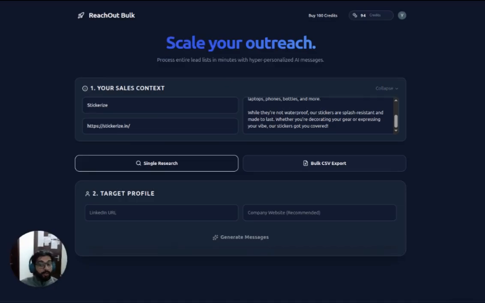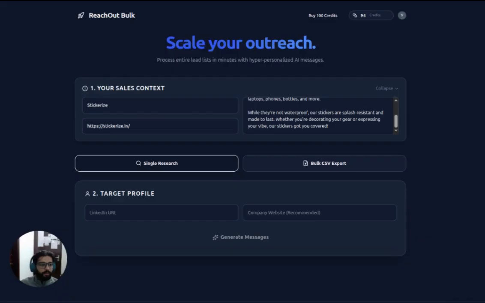Hey everyone, if you're an agency owner or a freelancer in India, you know the pain of cold outreach. You spend 10 minutes stalking a LinkedIn profile just to write one line that isn't "I love your work." It's exhausting and it doesn't scale. I built an AI agent using LangGraph that does this for you, called Reachout Bulk.